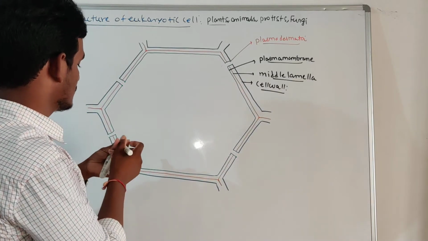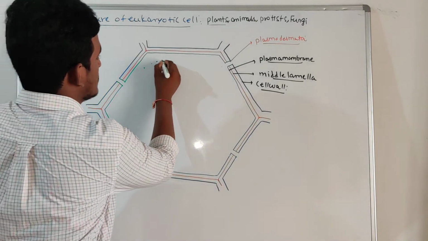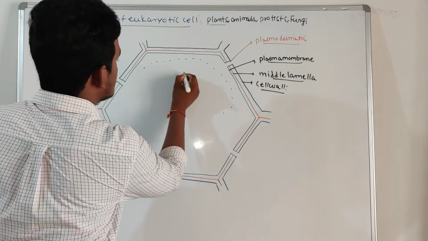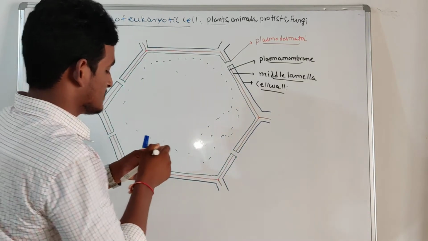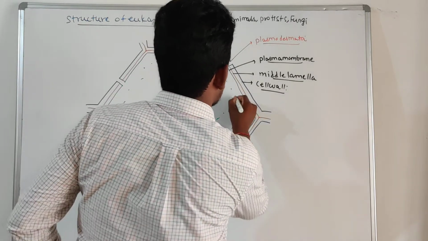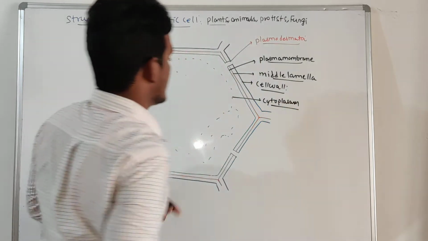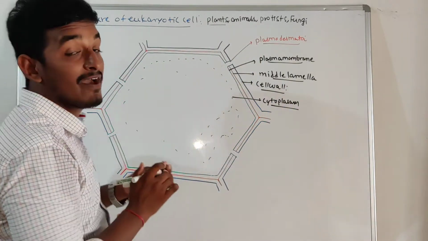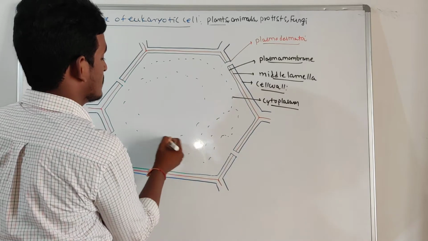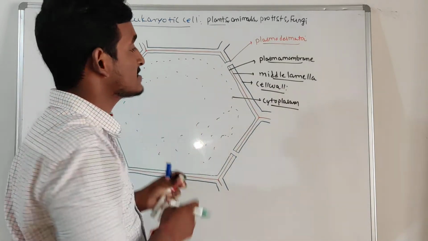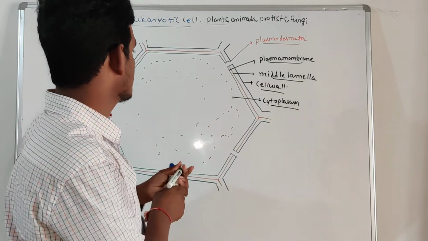If you look into the cell, inside the cell there is a jelly-like substance present. This jelly-like substance is called cytoplasm. Cytoplasm is a jelly-like substance where all types of cellular activities take place, right? All the cellular activities take place, and membrane-bound organelles are also present inside this cell, right?